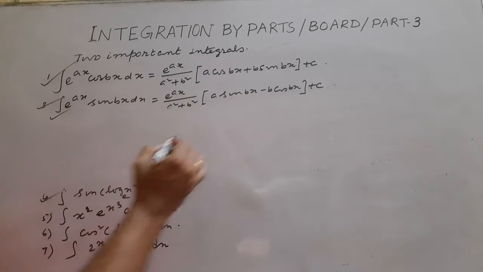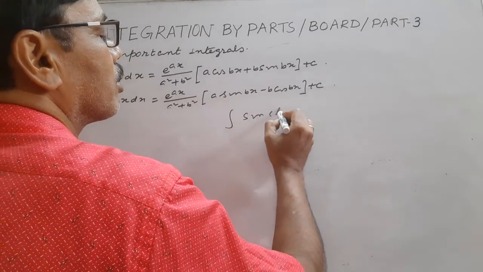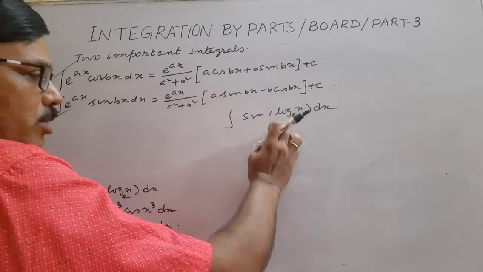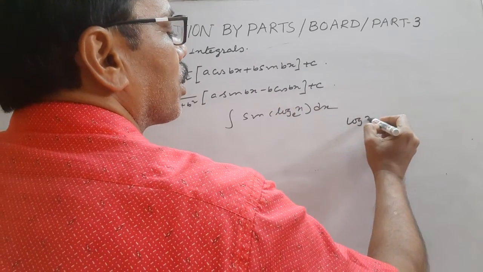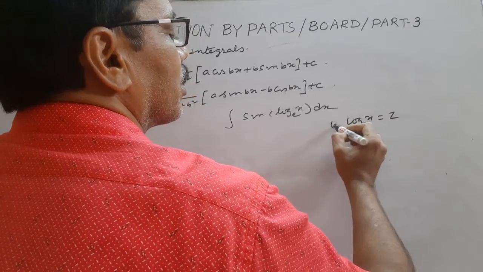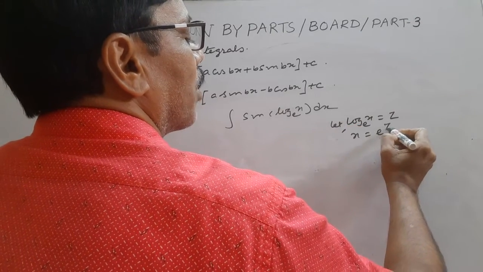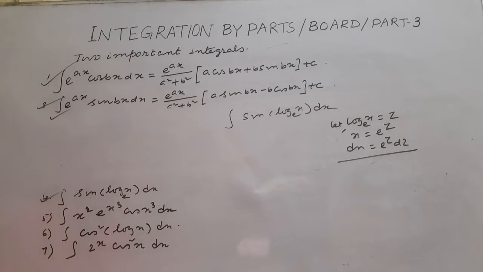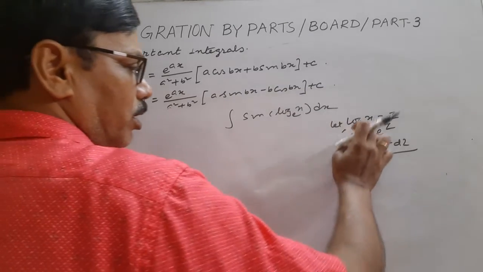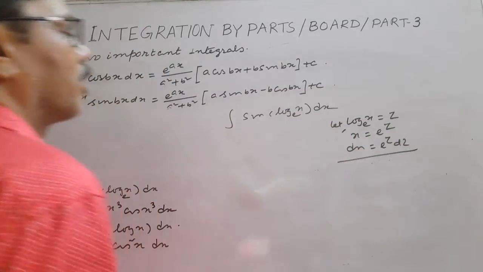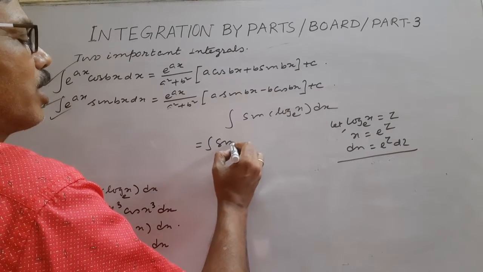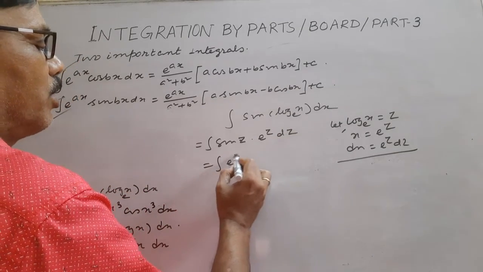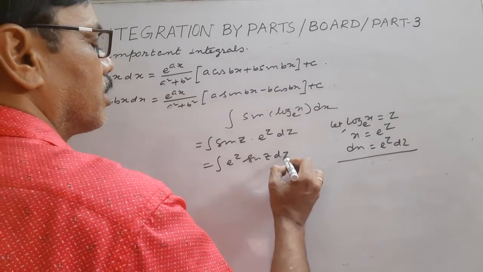Now 4. Sin of log x, base e, dx. So the argument is not linear. So put a transformation. Log x equals z, so x equals e to the power z. So dx equals e to the power z dz, from the property of log, x equals base to the power right hand side. Now this is sin z, and what is dx? E to the power z dz. So e to the power z sin z dz.